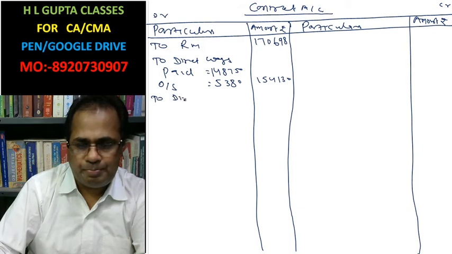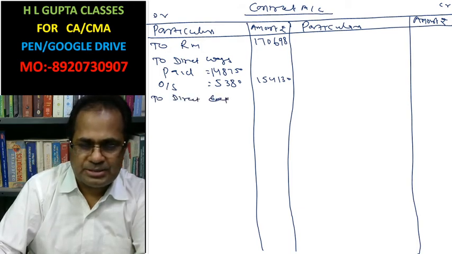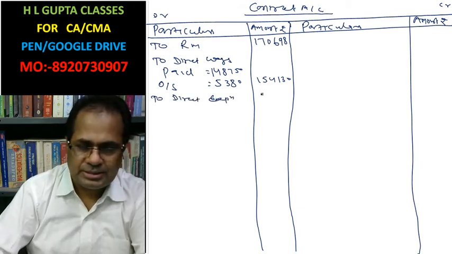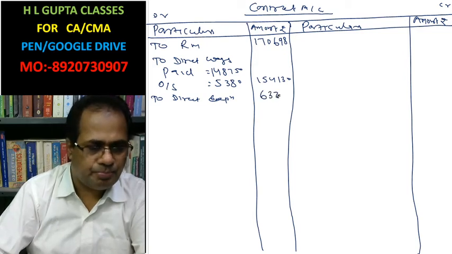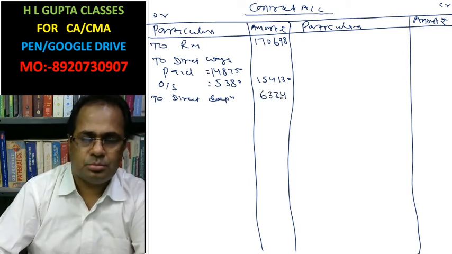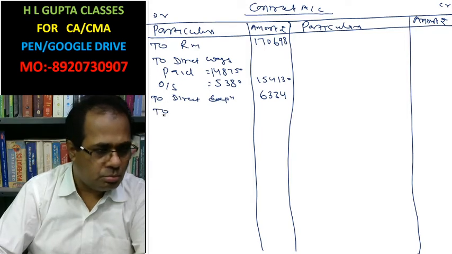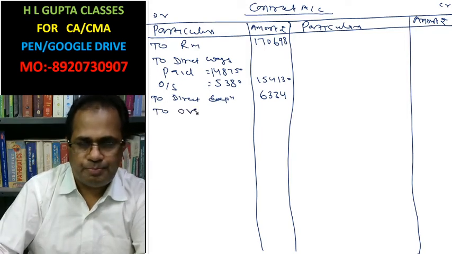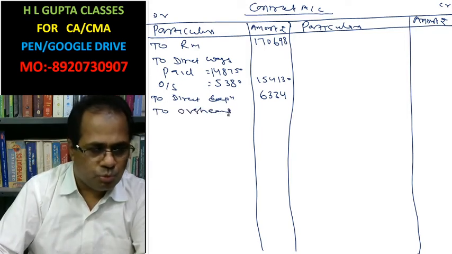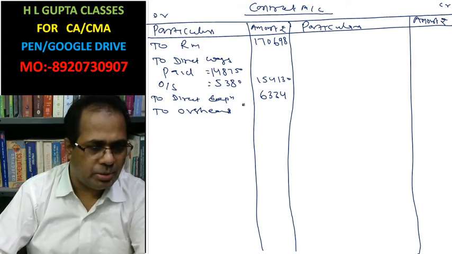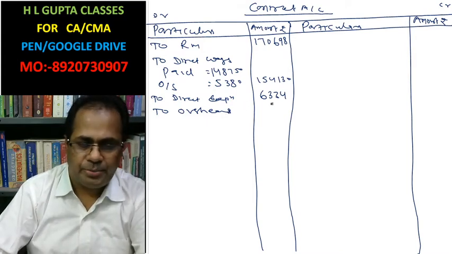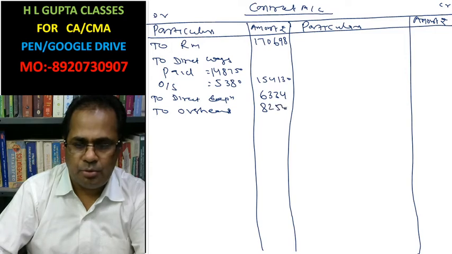To direct expenses, this is written 6,334. To overheads. What is the overhead you have? 8,252.